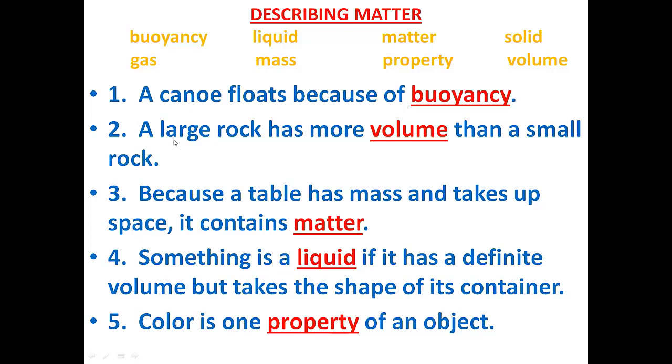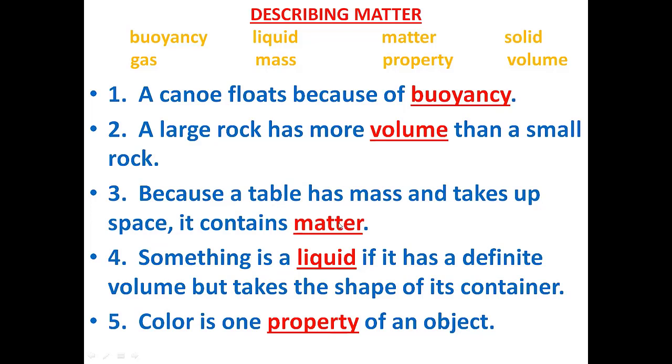Next, a large rock has more volume than a small rock. Volume is the amount of space occupied by the particles in matter. So if the rock is large, then it definitely has more space for the particles. Then a large rock has more volume than a small rock. The answer is volume.